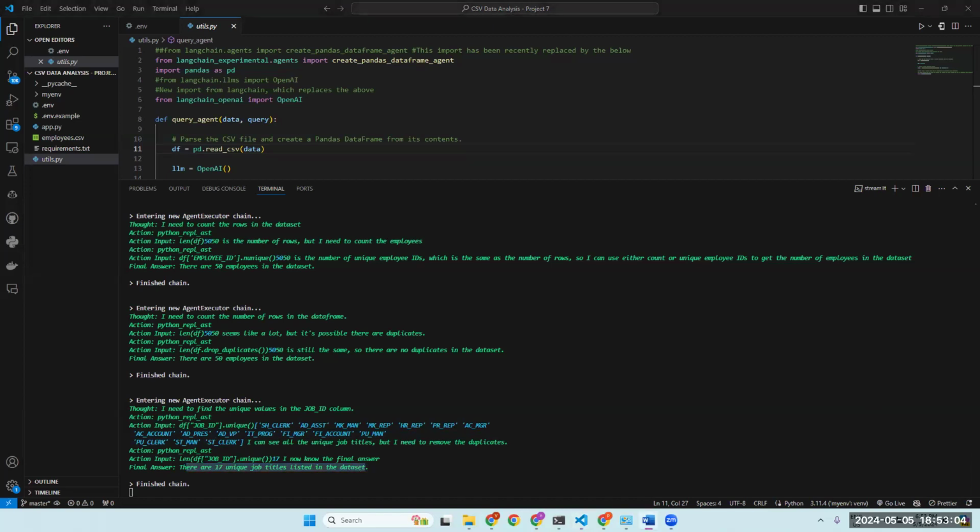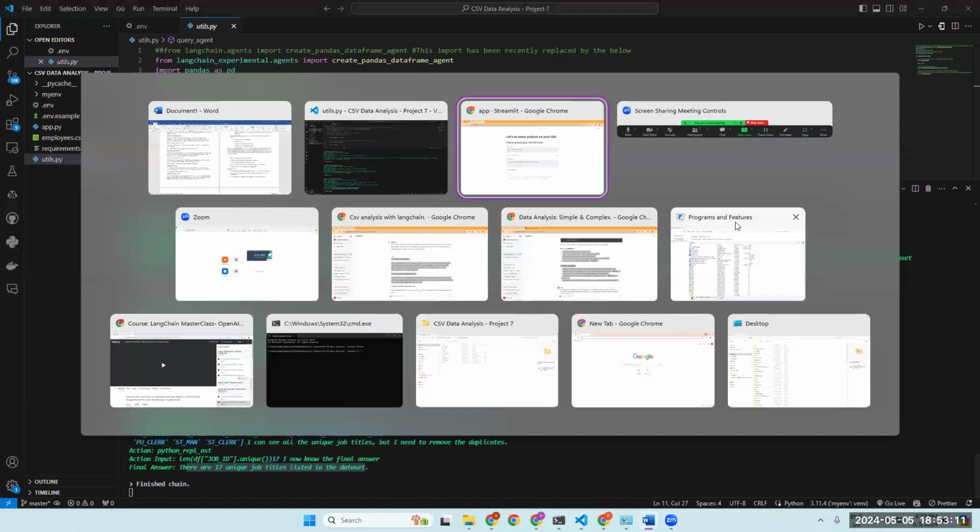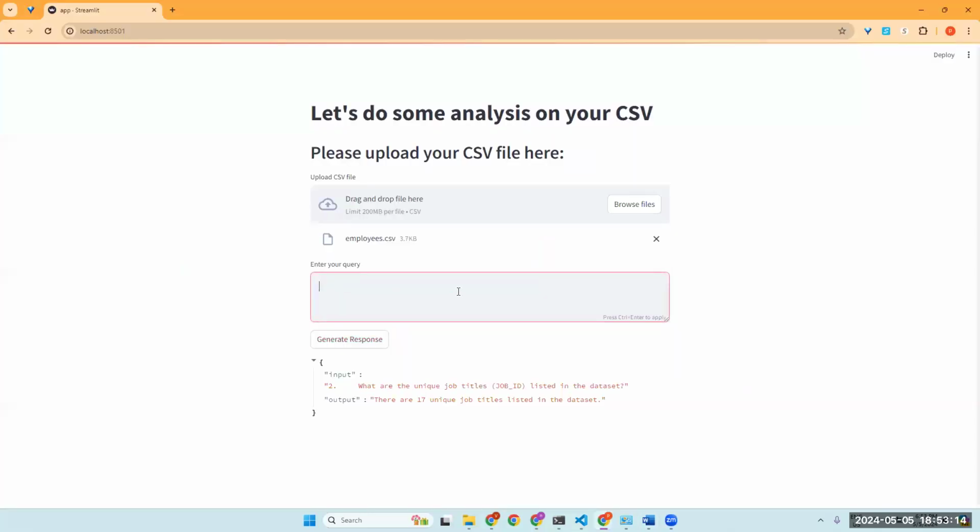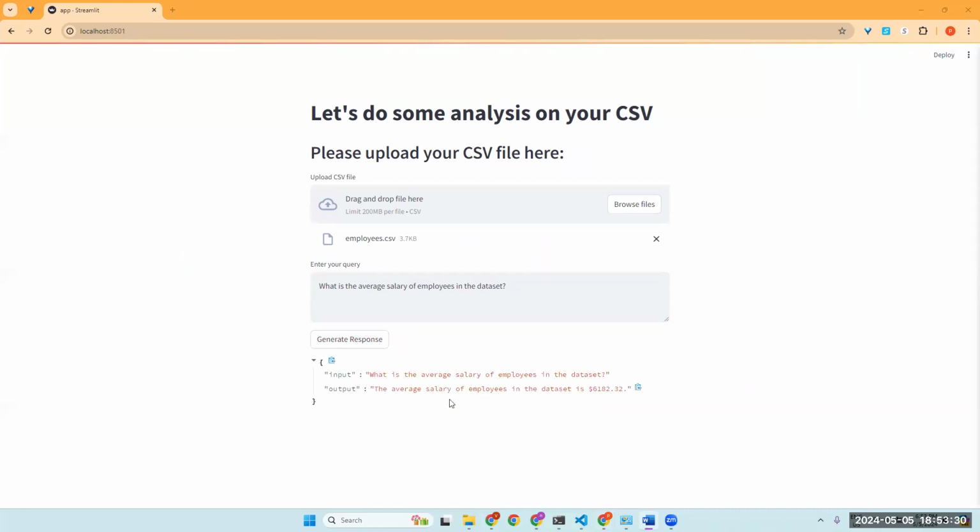Let's try another example: what is the average salary of employees in this dataset. Suppose this is employee data of a company, we can easily find the average salary from this company. So let's ask, what's the average salary of employees in this dataset. It gives the answer that the average salary of employees in this dataset is $6,182.